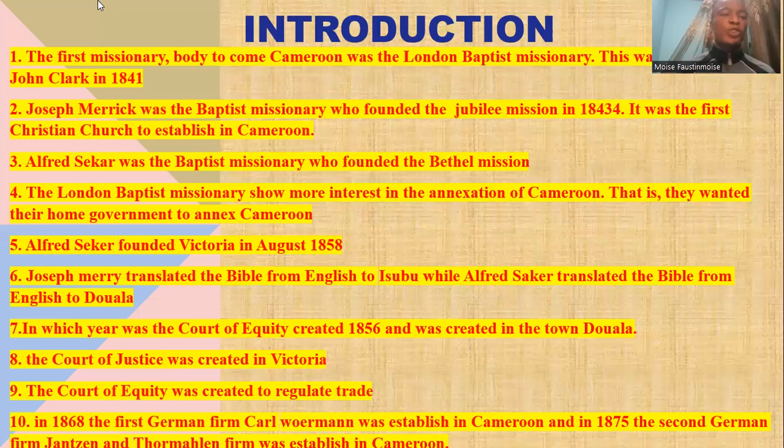Now you have the second structural question. Joseph Merrick was the Baptist missionary who founded the Jubilee Mission in 1844. It was the first Christian church to be established in Cameroon. Who founded the Jubilee Mission? Joseph Merrick. In what year was the Jubilee Mission founded? It was founded in 1844.